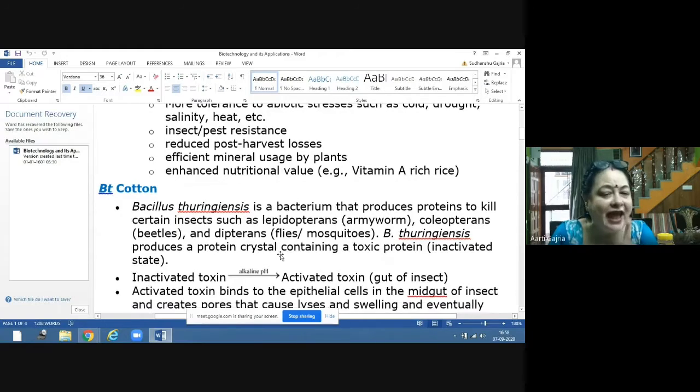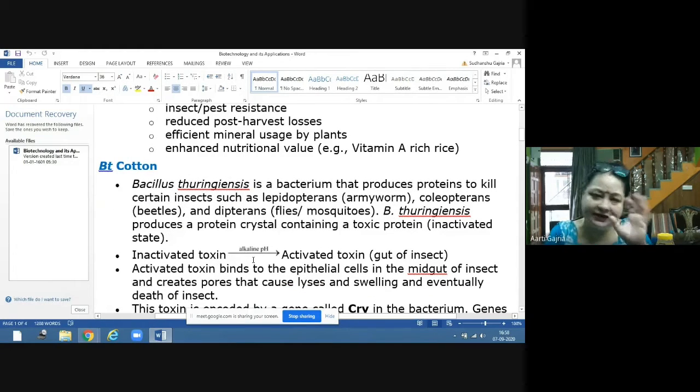This inactivated toxin was present in bacteria, and from bacteria we have taken the gene which was producing this protein and put that desired gene into the plant. Now that gene in the plant is also producing the crystalline protein, which is toxic in nature, but it is not toxic for the plant, because in the plant the alkaline medium is not available.